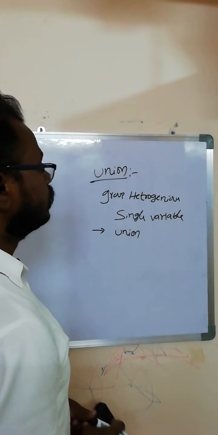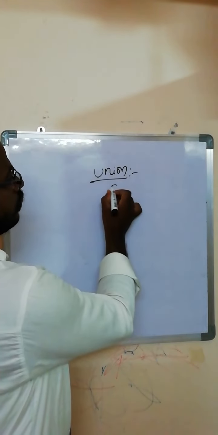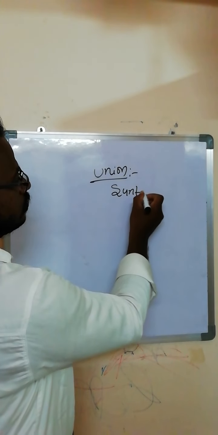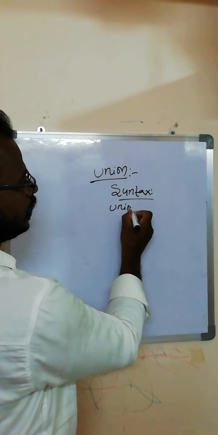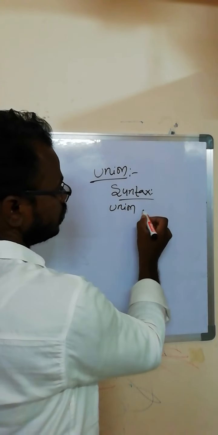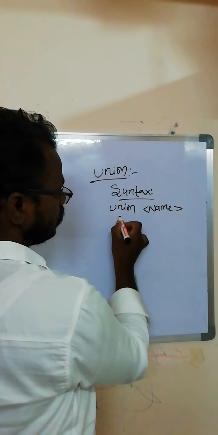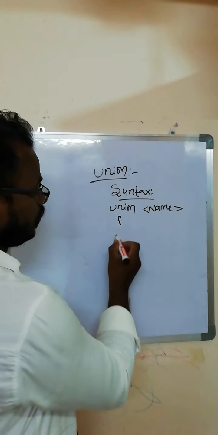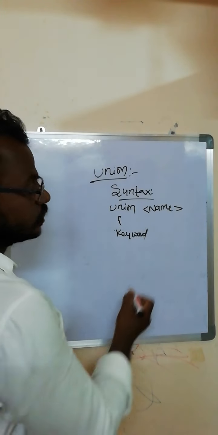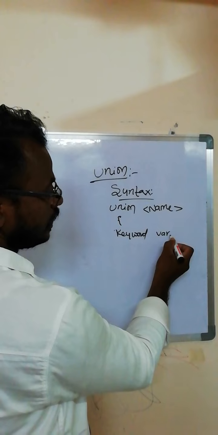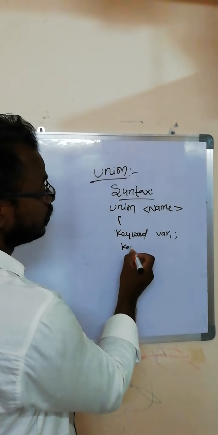The syntax of the union data type: we write the keyword union. After the keyword, the name of the union, and open the bracket. We write the data type keyword as usual. After the keyword, we declare variable 1, with a semicolon to terminate the statement.